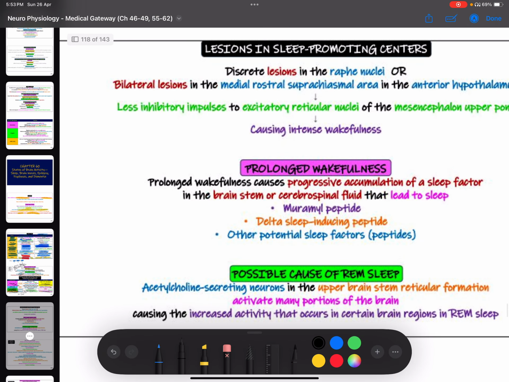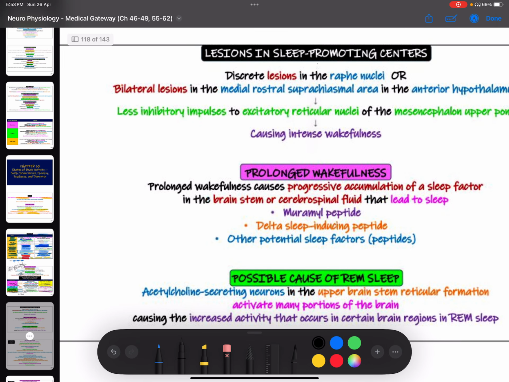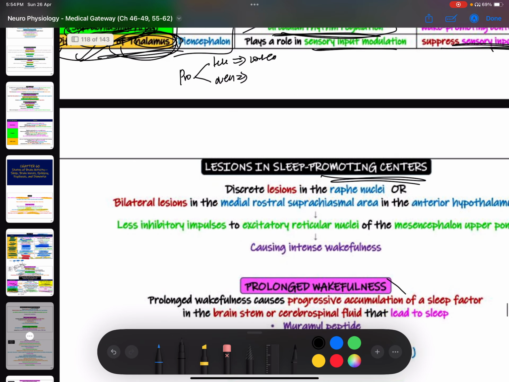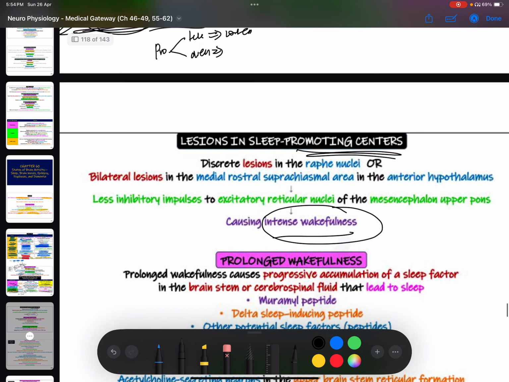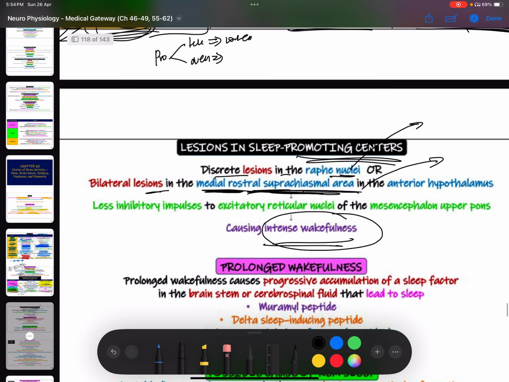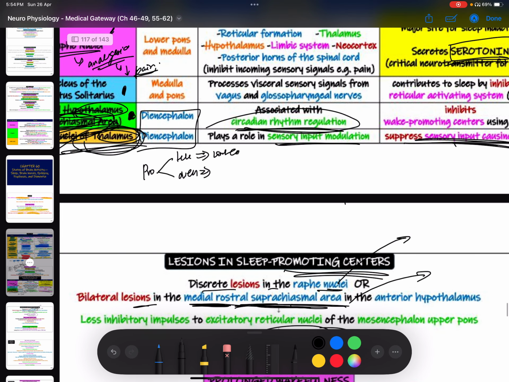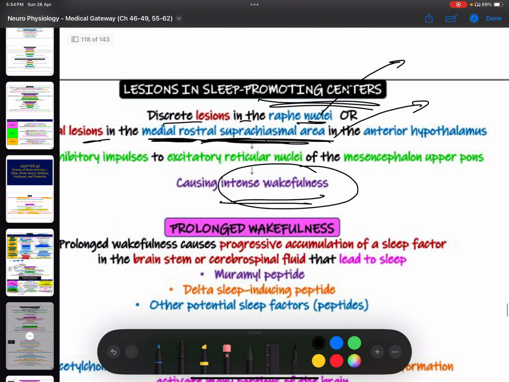Now, these are the effects if there are lesions in sleep promoting centers. What are the sleep promoting centers? All of these. If there are lesions in these, a person would have intense wakefulness. So they're saying discrete lesions in the raphe nucleus or bilateral lesions in the medial rostral suprachiasmal area. The suprachiasmal area was secreting GABA. The raphe nucleus was secreting serotonin. Then you also had the diffuse nuclei in thalamus, and the nucleus of tractus solitarius, which was inhibiting the RAS.